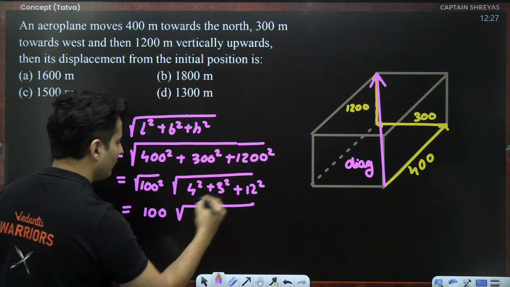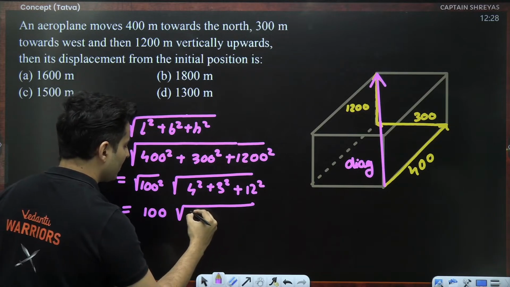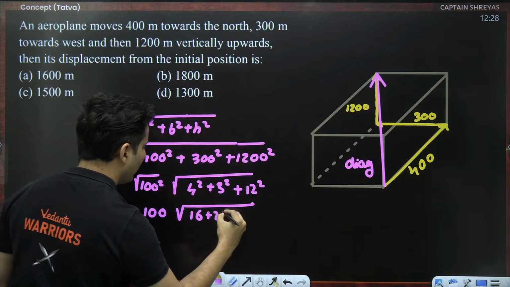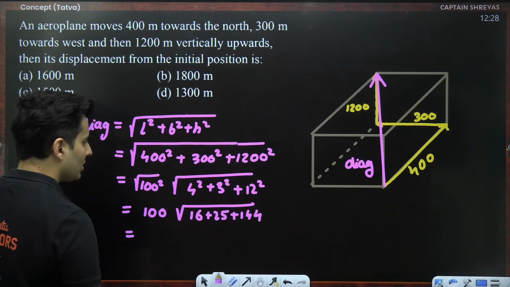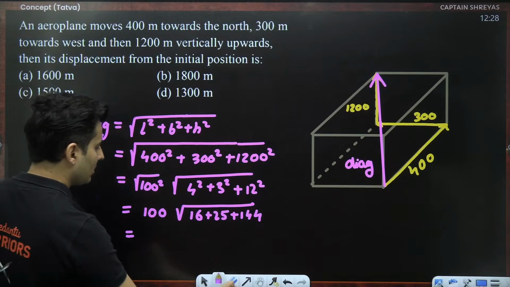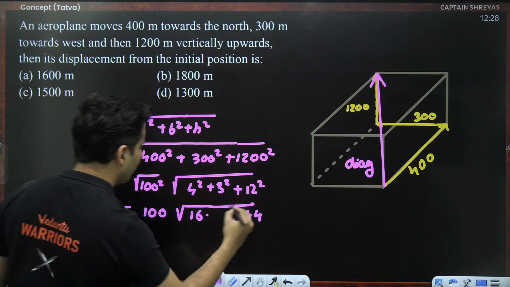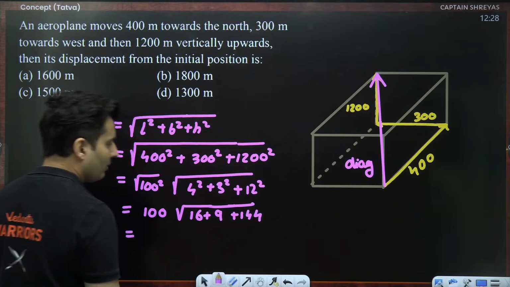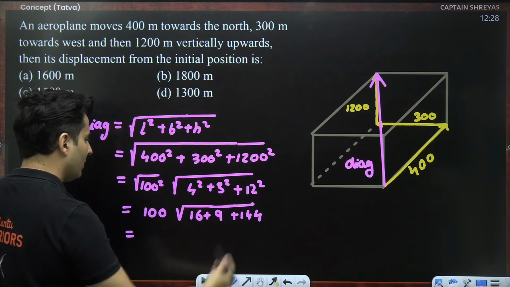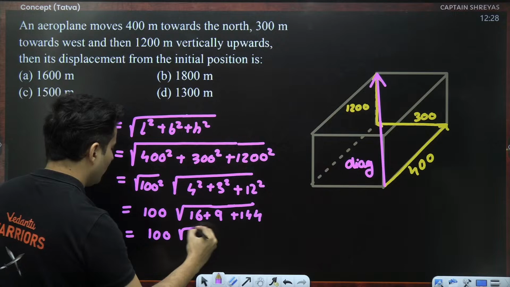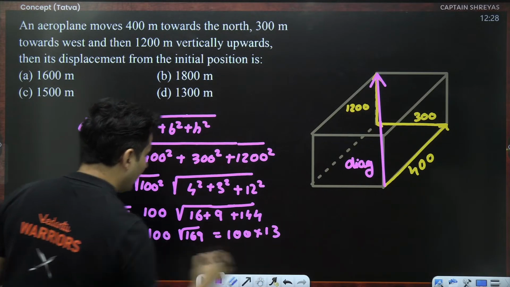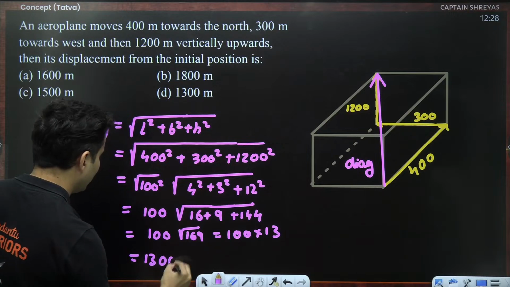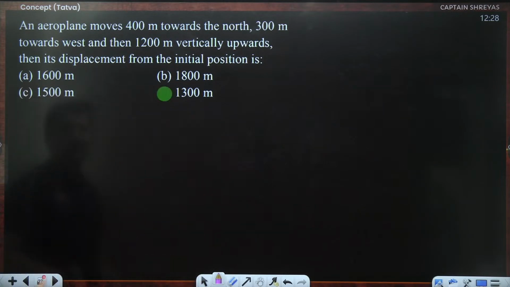Here you will have 16 plus 9 plus 144, which is 25 plus 144, which is 169. So it is root of 169, which is 13. So it is going to be 1300 meters. That is the answer.